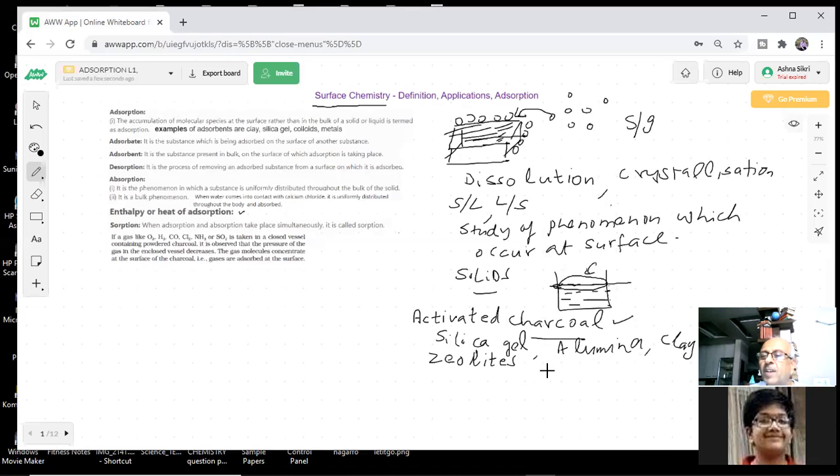You are aware of the catalytic hydrogenation reactions where nickel, palladium, platinum act as catalysts actually because of their adsorption properties. They adsorb hydrogen on their surface. So here are some of the things we know where adsorption takes place. And this chapter is concerned with the definitions and applications of adsorption.